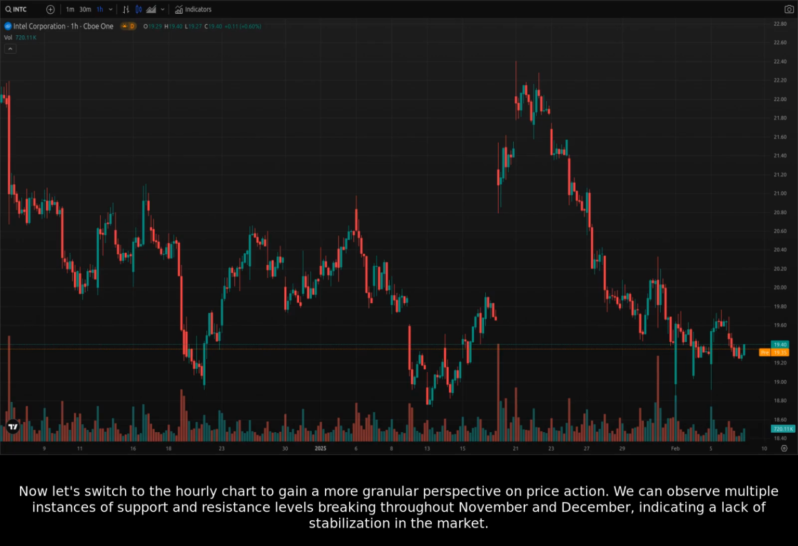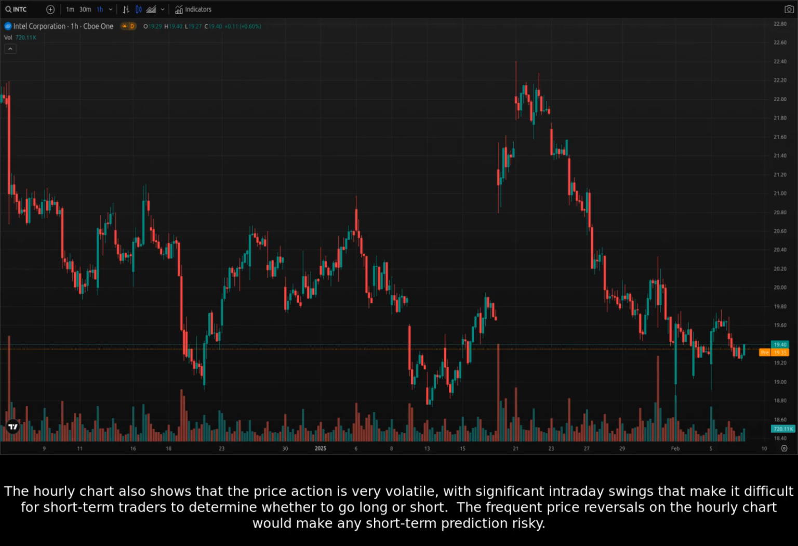Now let's switch to the hourly chart to gain a more granular perspective on price action. We can observe multiple instances of support and resistance levels breaking throughout November and December, indicating a lack of stabilization in the market. The hourly chart also shows that the price action is very volatile, with significant intraday swings that make it difficult for short-term traders to determine whether to go long or short. The frequent price reversals on the hourly chart would make any short-term prediction risky.